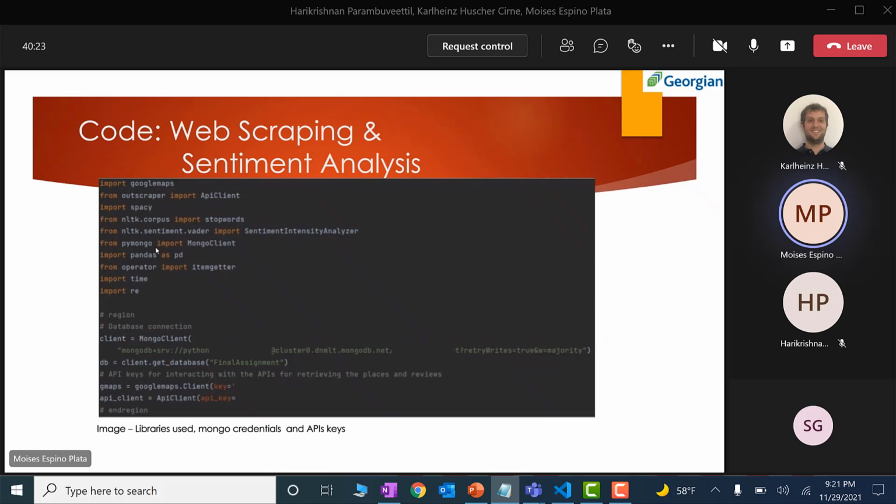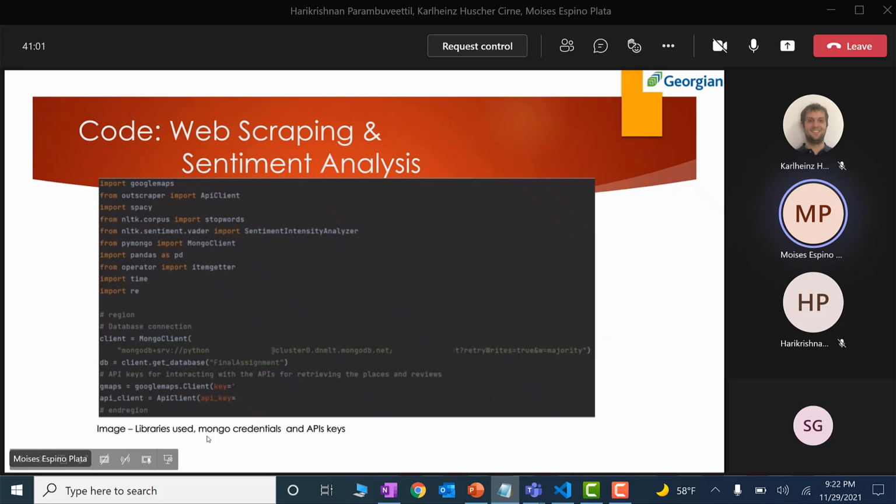Then this is actually the code. The first part, we have the libraries that we have used. As you can see, the first is the Google Maps API, and we are also using the NLTK library and the PyMongo and some others such as pandas and time for the purpose of this assignment. So the first thing that we are doing is providing the MongoDB credentials, and also the Google API app key, to retrieve all the information.